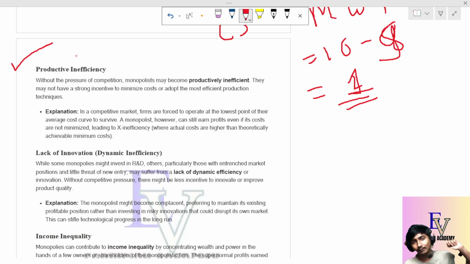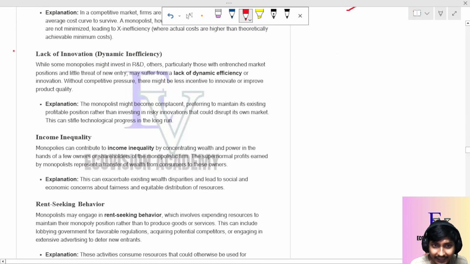Suppose there are 10 firms, and due to pressure of competition, all the firms are competing with each other for producing the particular product at a lower price so that they can sell at a lower price. But in a monopoly, since it is the only firm selling the product, they do not have that incentive, that pressure of competition from other firms, to produce the product at a minimum cost. So sometimes it lacks innovations, since they are not adopting new techniques which can reduce the cost.